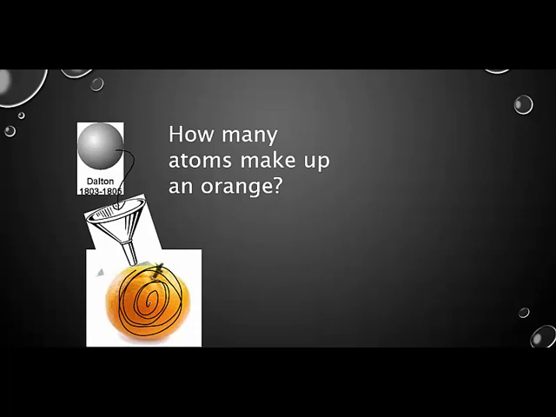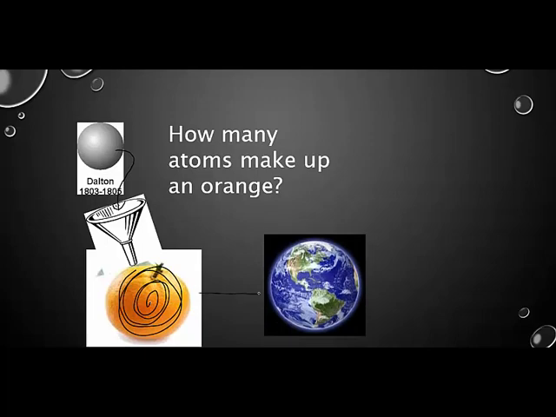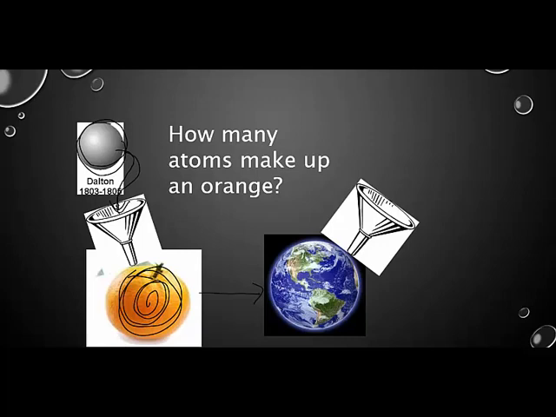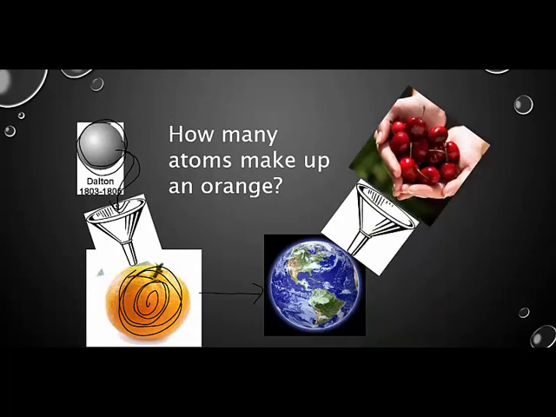It's many, many, many, many, many. So let's just say we take this orange and we blow it up to the size of the Earth. Because that's what I'd have to do for you to understand and pick an object that would be representative of the atom to the object it's filling. So let's take this orange and blow it up to the size of the Earth. And I'm going to put a funnel into the Earth and I'm going to fill this Earth with an object. And that object is going to represent an atom. How many atoms it would take to fill up the orange is the same as the amount of cherries that it would take to fill up the Earth.